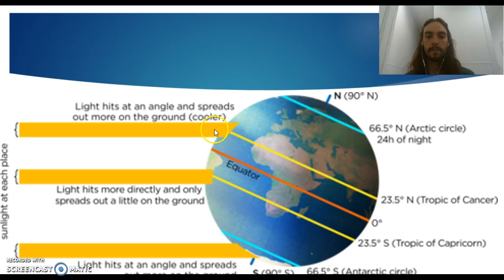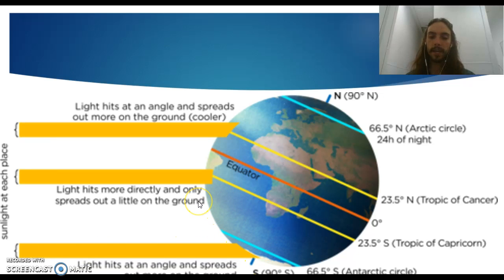Light hits at an indirect angle. It spreads out more on the ground, and then it also reflects more. So you're going to get cooler areas. And then right here at the equator, it hits pretty directly, just straight on. There's no spreading out. It just hits this small little area, and that's why this area between here is hotter than this area up here and this area down here. So light's just hitting that angle and spreading.